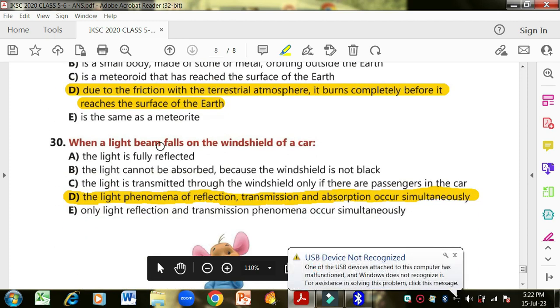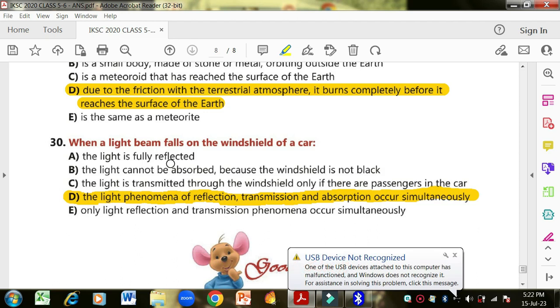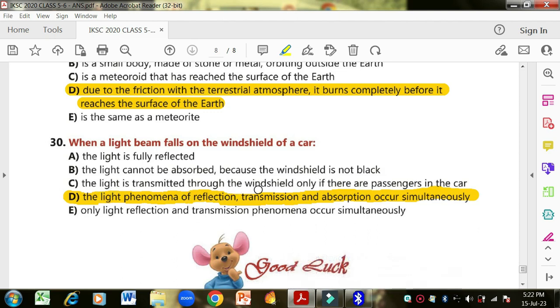When a light beam falls on the windshield of a car, the light is fully reflected. Okay, that is, the light bounces back. It does not come inside the car. The light cannot be absorbed because the windshield is not black. Okay, then the light is transmitted through the windshield only if there are passengers in the car. Definitely no. The light phenomena of reflection, transmission and absorption occur simultaneously. This is the correct option.